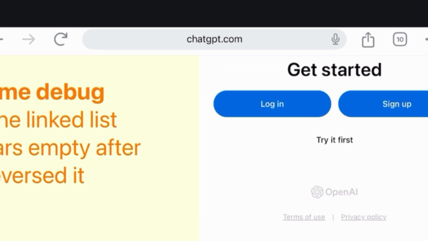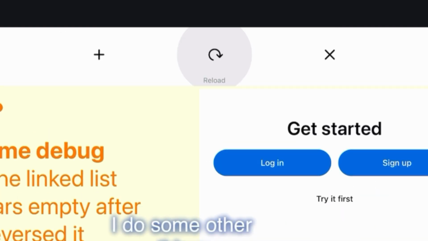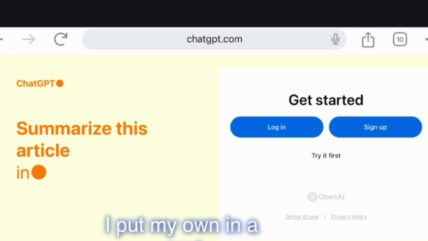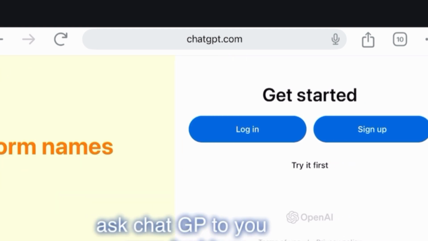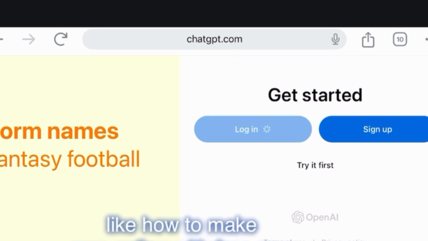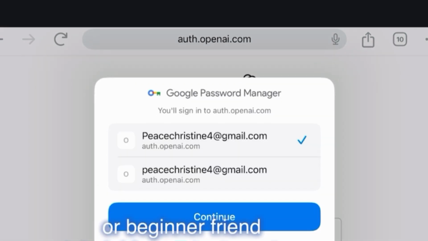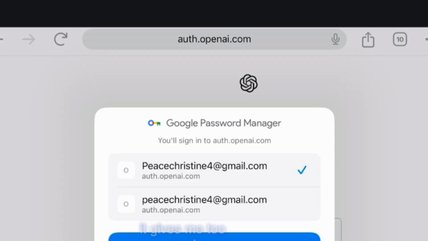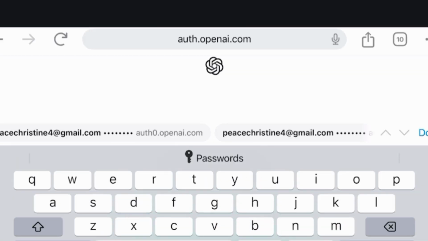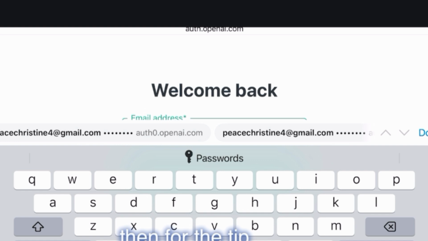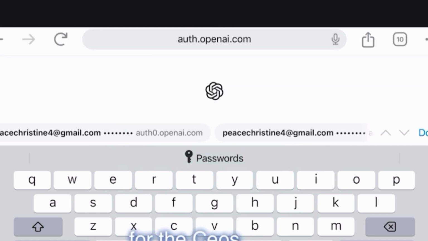Ask ChatGPT, you guys, for ideas like how to make money online with free apps or beginner-friendly tutorial for content creators. When I put that, it gives me too much. Then, for the SEO tip, I always use keywords like content creation with AI, how to use ChatGPT, YouTube, or script writing with ChatGPT to rank highly in search results. This is the first tip.